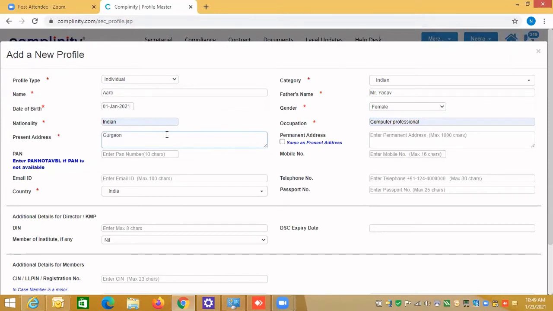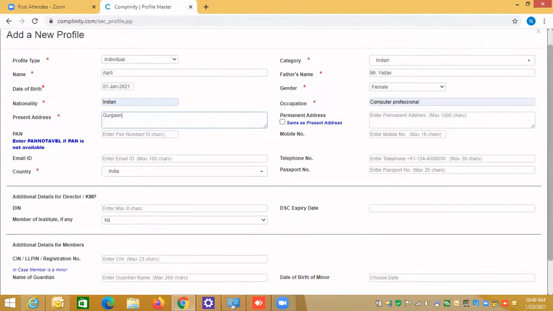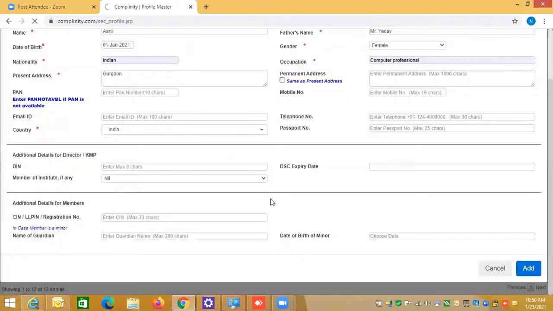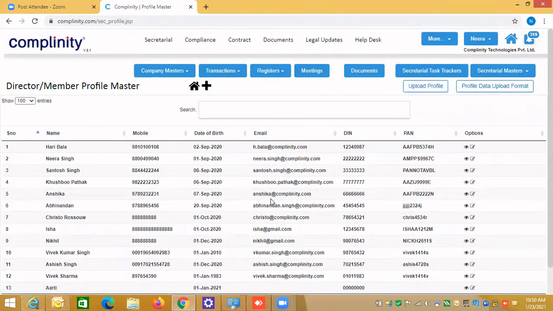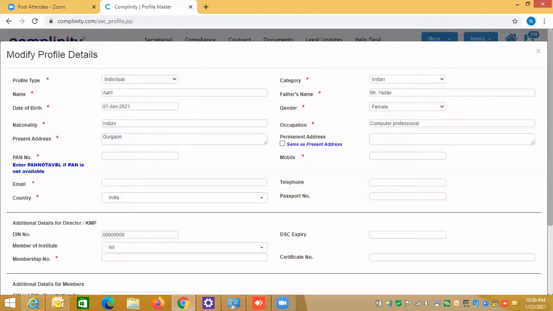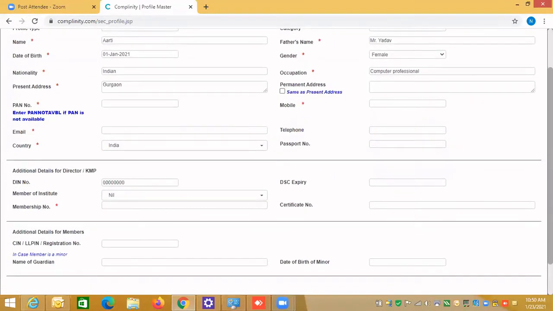I'm only creating the minimal information here, and I can save the record. It means I have created the member, a person's general profile. In case I would like that person to be a director, you all know that for a director you need to have a DIN number.